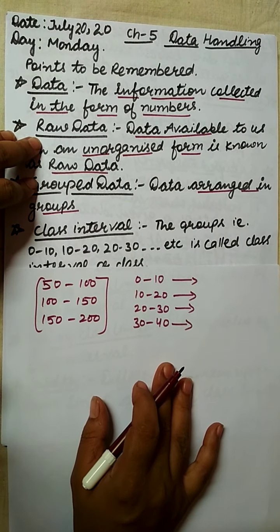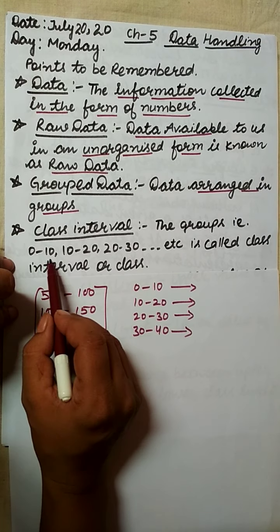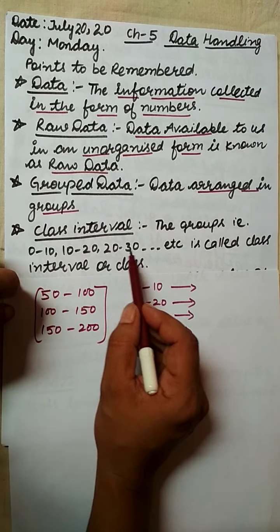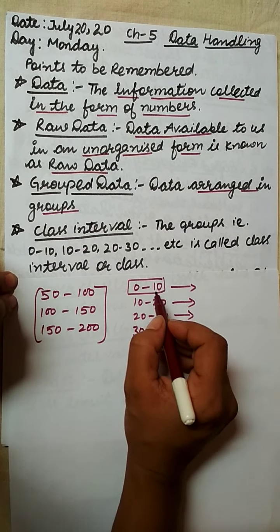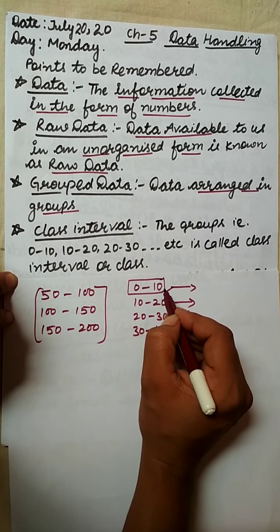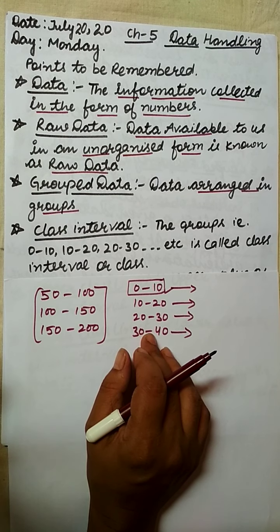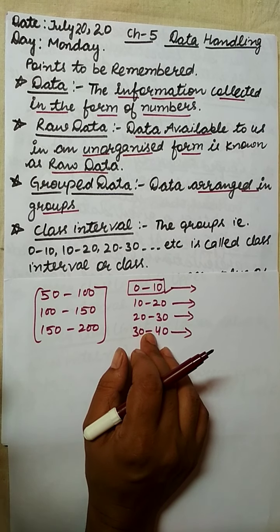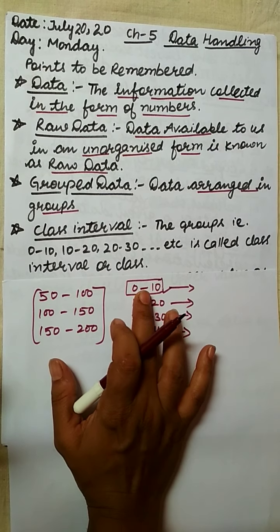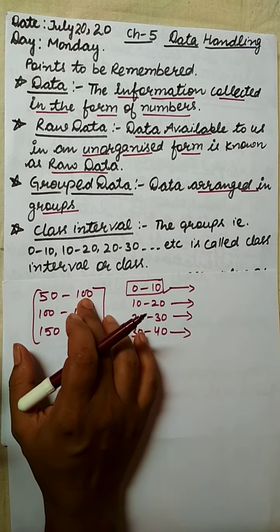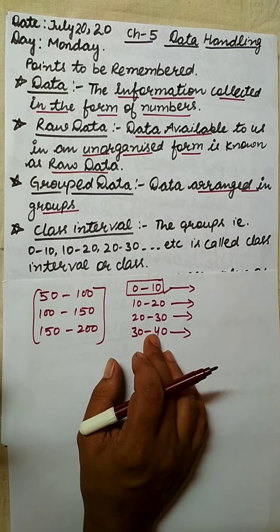Next one is class interval. As I told you, when I make the groups 0 to 10, 10 to 20, 20 to 30, each of these is called a class interval. As I have made the data in groups, this 0 to 10 group is called the class interval. We can choose the class interval according to the given data. It can be any difference, as I have here 0 to 10, here I have 50 to 100. So the class intervals can be according to the need of the question.